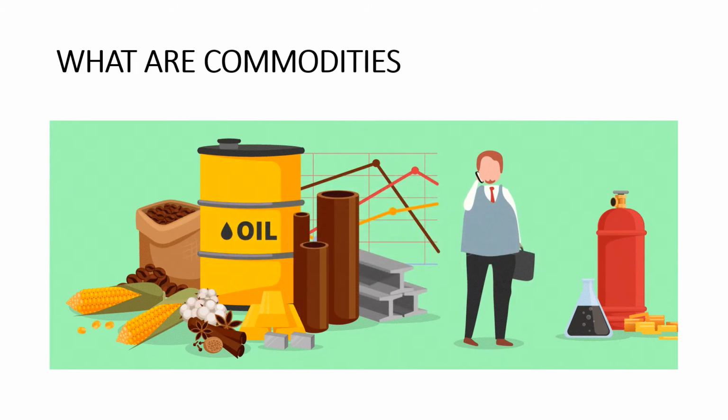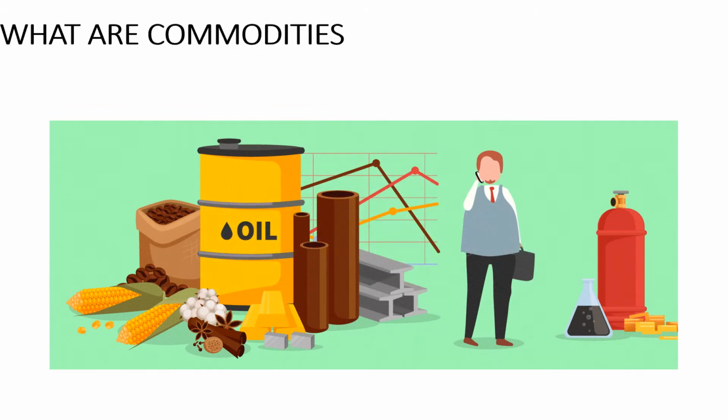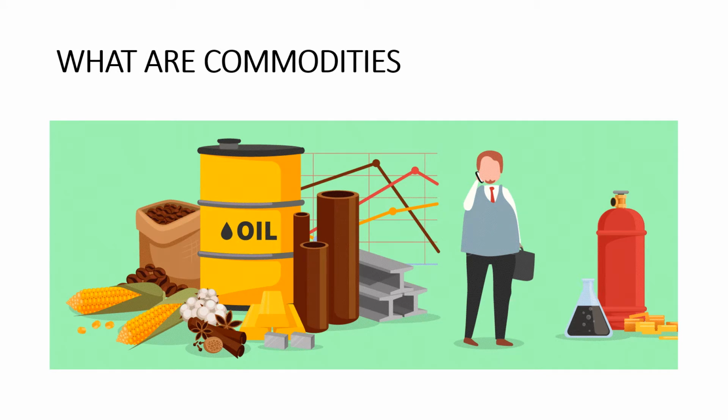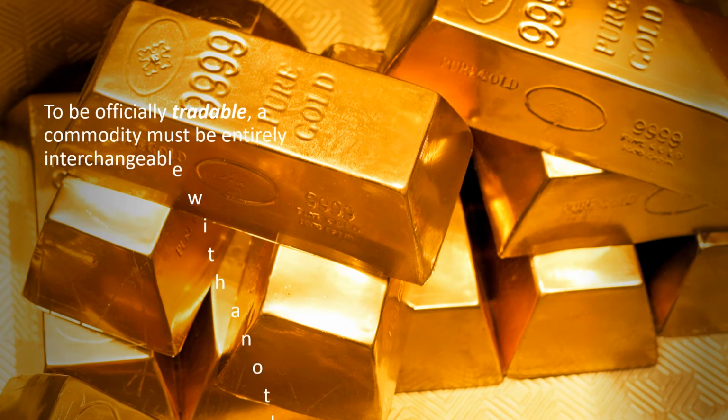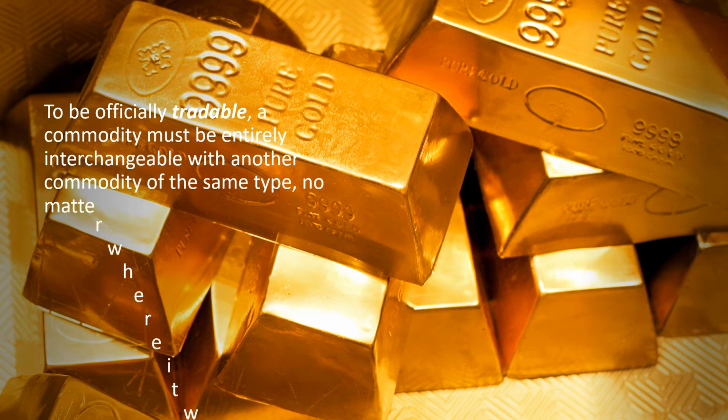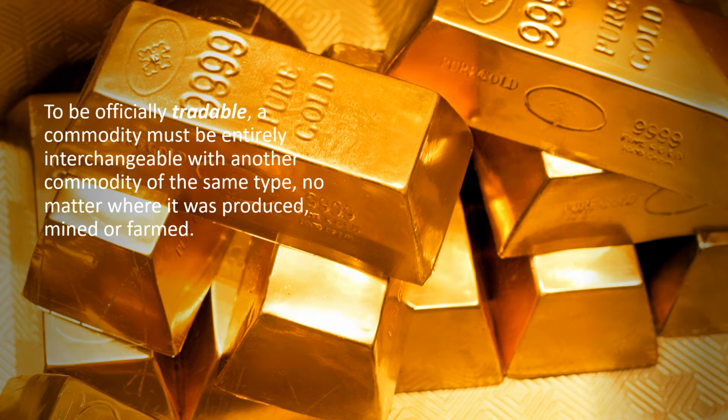Today's topic is: what are commodities? Commodities are physical assets. Unlike shares, indices, or currencies, they are raw materials mined, farmed, or extracted from the earth. To be officially tradable, a commodity must be entirely interchangeable with another commodity of the same type, no matter where it was produced, mined, or farmed. For example, to a commodity trader, gold is gold. It doesn't matter where it was extracted.